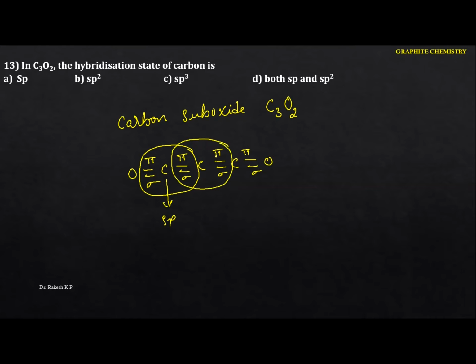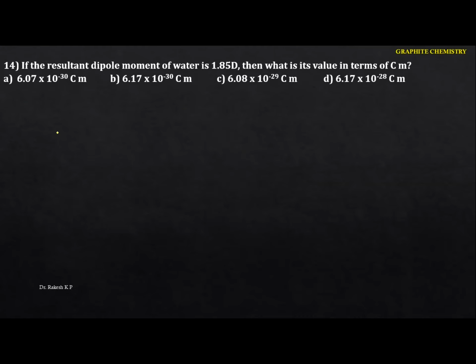So over here you are going to get the 2 pi and 2 sigma bonds, again the hybridization is sp. And here also we are going to get the same thing, the 2 pi and 2 sigma bonds, again this is sp. Okay, so in carbon suboxide, all the carbons are sp hybridized, hence the option is A.